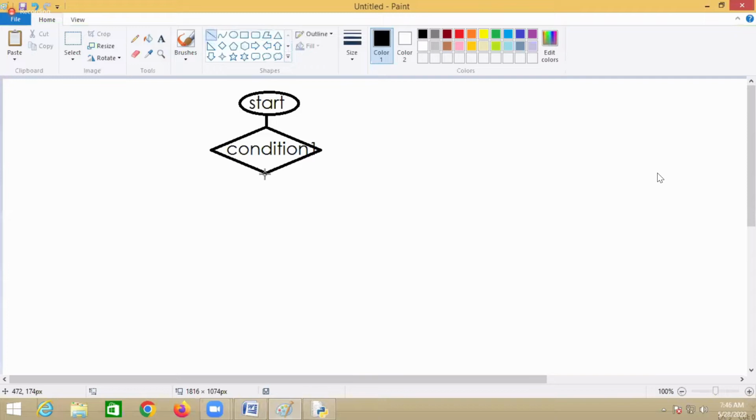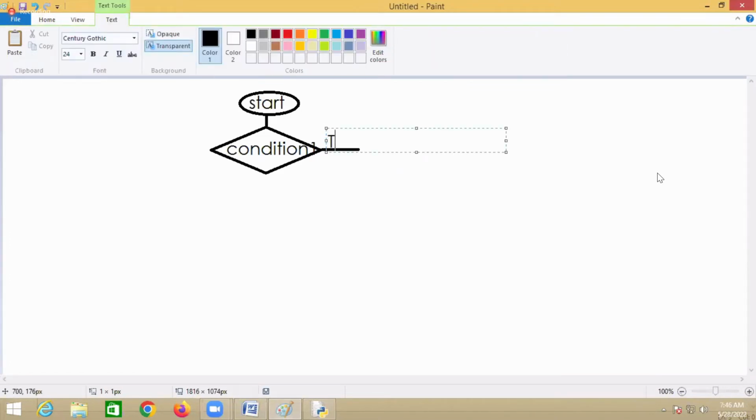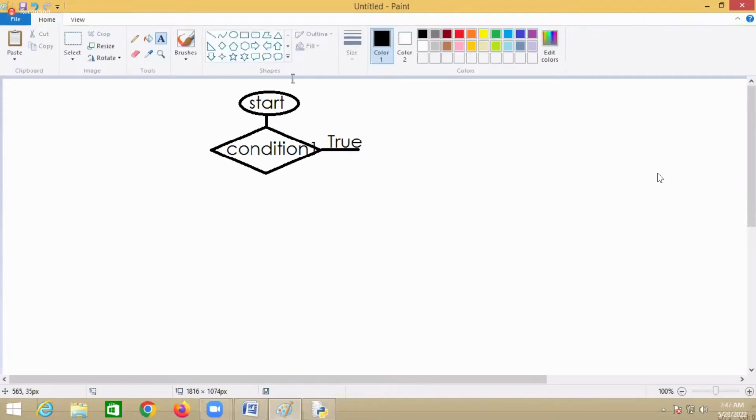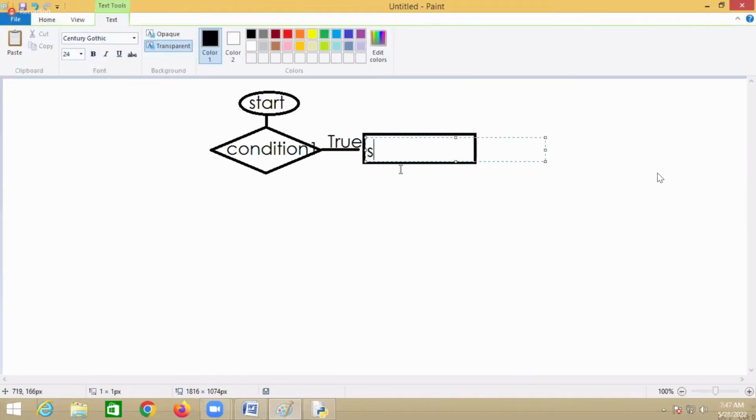If condition 1 is true, it will execute a block of statements. How many statements am I executing here? One statement, that is statement 1.